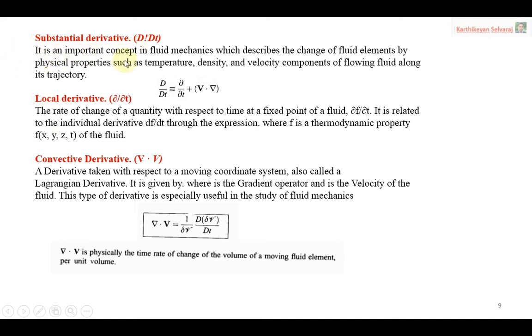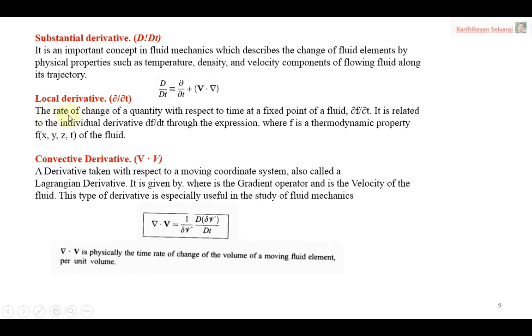The first term, the substantial derivative, is an important concept in fluid mechanics which describes the changes of a fluid element in physical properties such as temperature, density and velocity components of the flowing fluid along the trajectory. Trajectory means the space or path. So when the control volume or fluid element is moving along with the flow, we have to find out the change of each parameter by using the substantial derivative. If it is fixed in space, one term will automatically be 0, otherwise the other term comes into the picture.